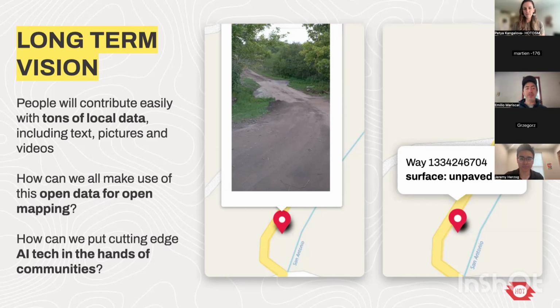So that is our long-term vision. If we start getting more and more pictures, we have to find a way to use this data, not only the picture that we see, but also to extract more metadata, more information from these pictures, and then try to use this data in OSM for real.